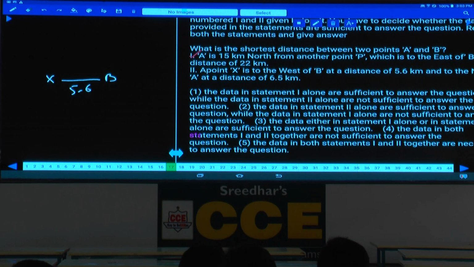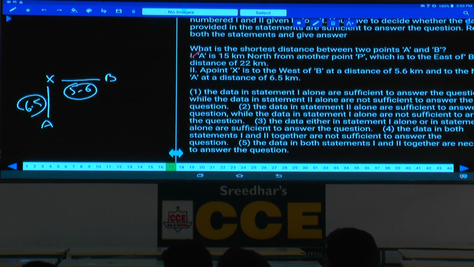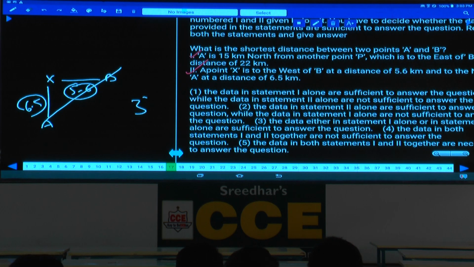And X is to the north of A at a distance of 6.5. Now we have this distance, and we are able to find out this distance as well. Then what is your answer here? 1 alone is sufficient, 2 alone is sufficient, each statement alone is sufficient. That is choice 3, the 17th one.